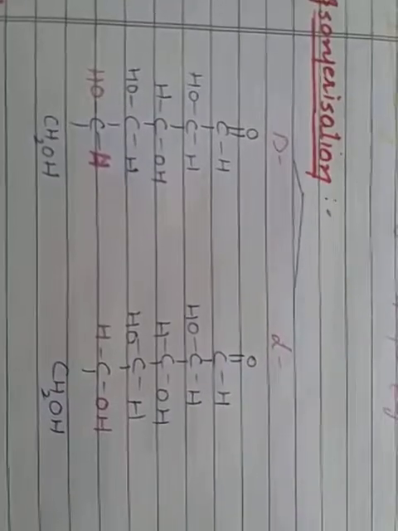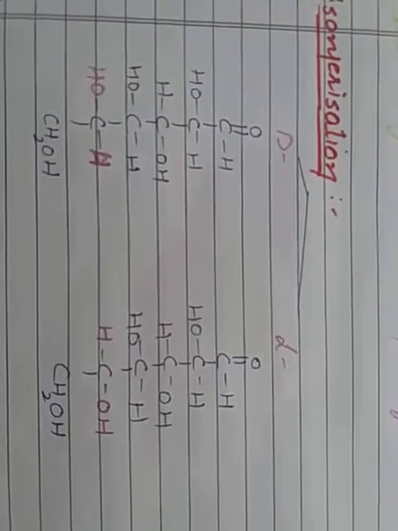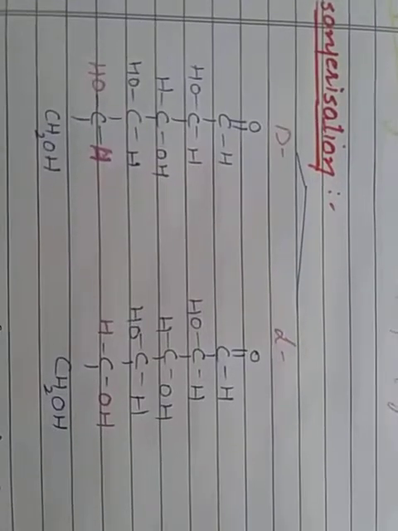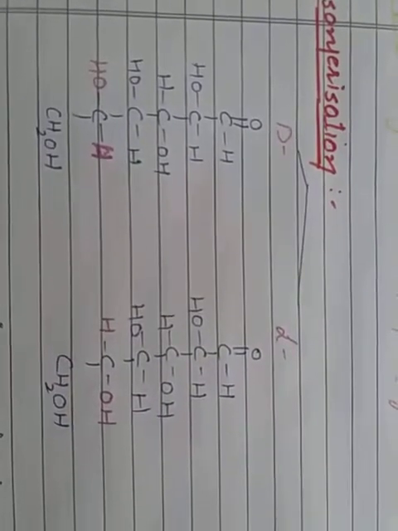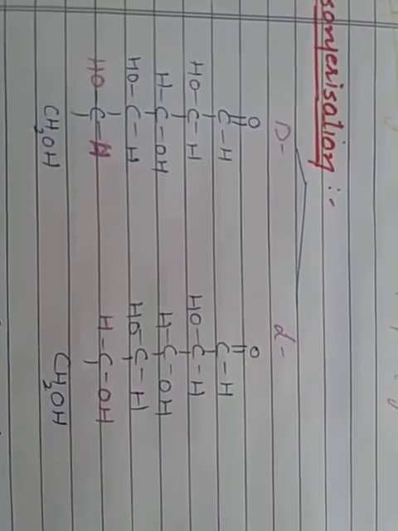The next term is isomerization. As you know, isomers are those compounds which have the same molecular formula but different chemical orientation. So isomers are compounds with the same molecular formula but different structural formula. The isomers of glucose are usually two, that is D and L isomers.